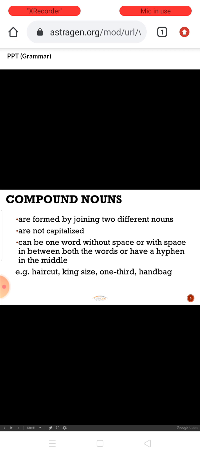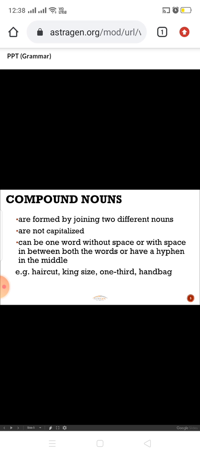This is also a compound word, but the rule is that it should be made of two nouns. Examples: haircut, king size, hyphenated words, handbag. If you give a space also, it's a compound noun. If we don't give a gap also, it's a compound noun only. We can give a hyphen also.